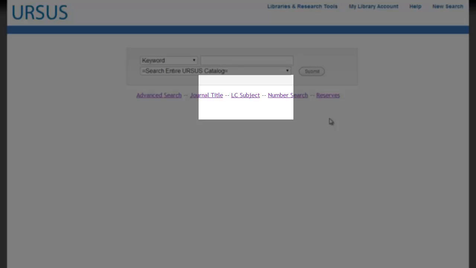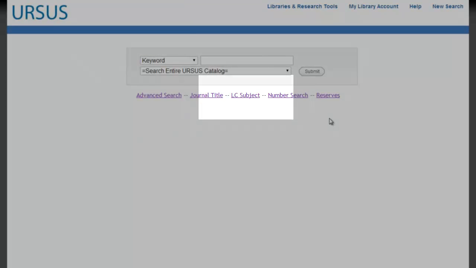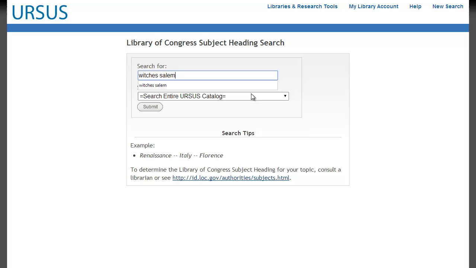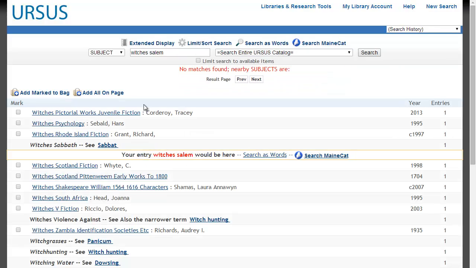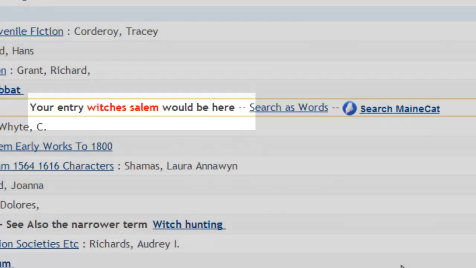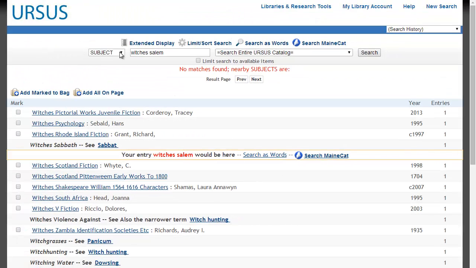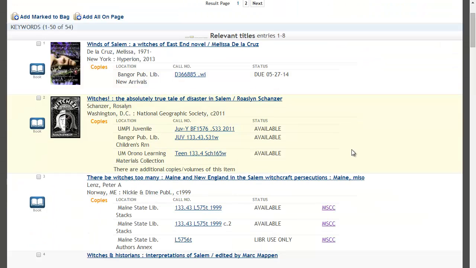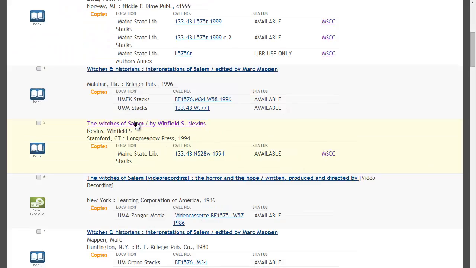Let's go ahead and start with subject search using Witches of Salem as our topic. In this case, if we start with subject search, we get 0 hits. Now let's change this search to keyword search. Let's look at the record Witches of Salem to see why it didn't come up with our subject search.